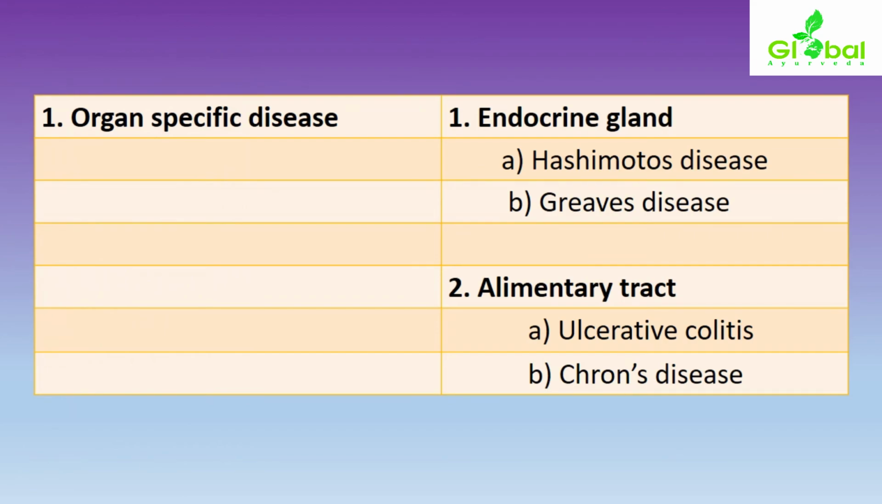Certain examples of organ specific disease related to the endocrine gland are Hashimoto's disease and Graves disease, which we have already seen in thyroid disorders. Second, alimentary tract related conditions like ulcerative colitis and Crohn's disease. So these are some examples of organ specific diseases, where the autoantibodies specifically attack the endocrine portion and the alimentary tract regions.